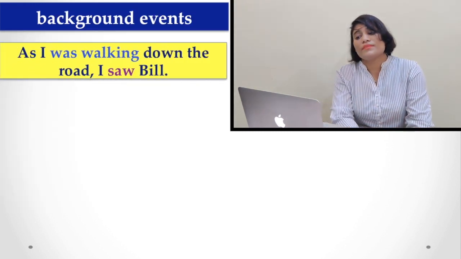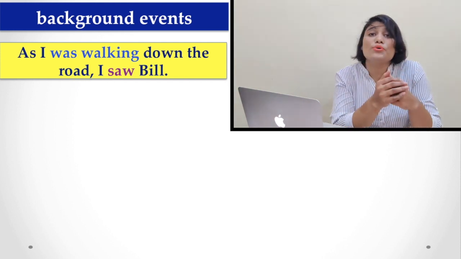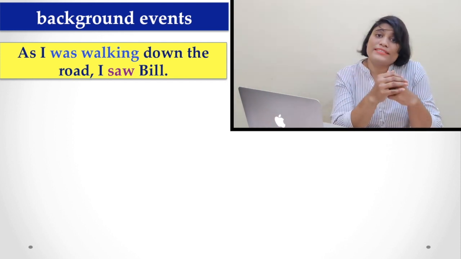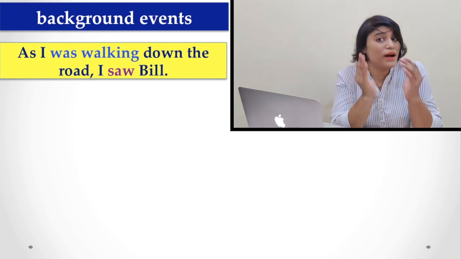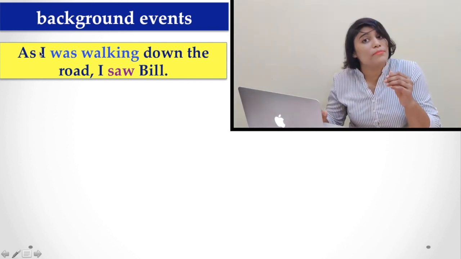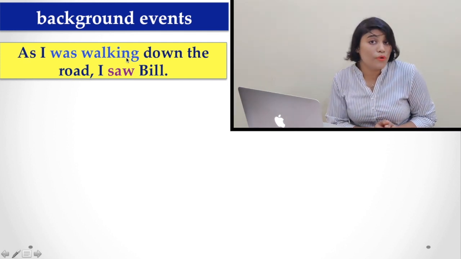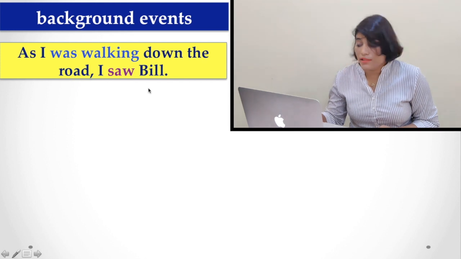In a similar situation, we have to use past progressive instead of past perfect or simple past. Here are more examples for you. As I was walking down the road, I saw Bill.